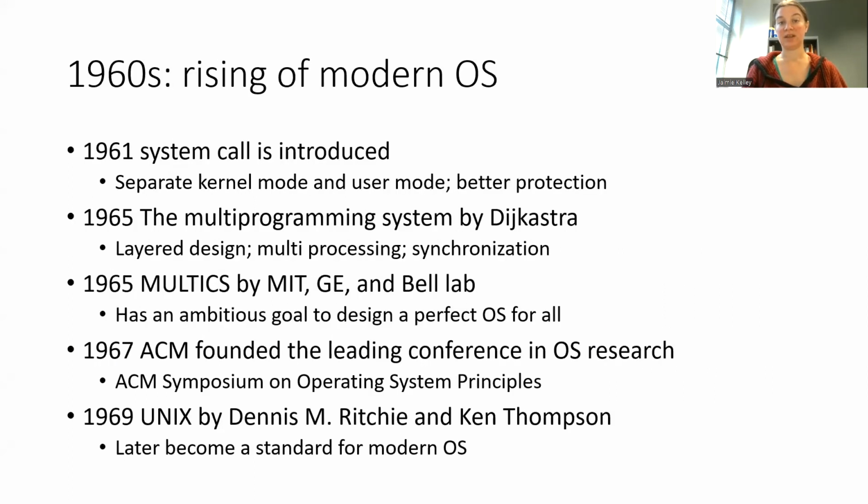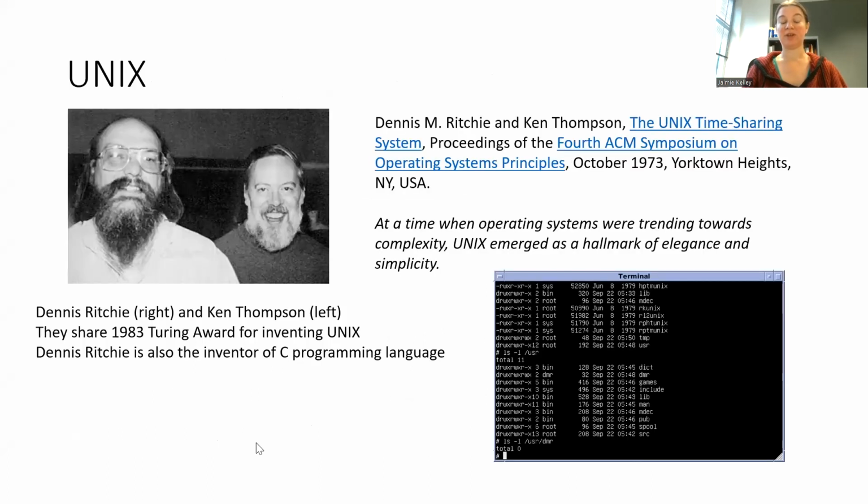And finally, in 1969, Unix was created by Dennis Ritchie and Ken Thompson, bringing about the era of operating systems as we know it. Dennis Ritchie might sound familiar if you have done programming in the C language. He invented this. Unix was primarily created using the C programming language and assembly code. Ritchie and Thompson published their work on Unix at the 4th Symposium on Operating Systems Principles and were awarded the 1983 Turing Award for inventing Unix. Unix was originally owned by AT&T.